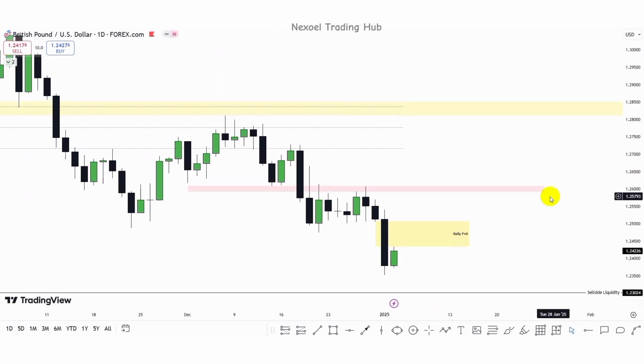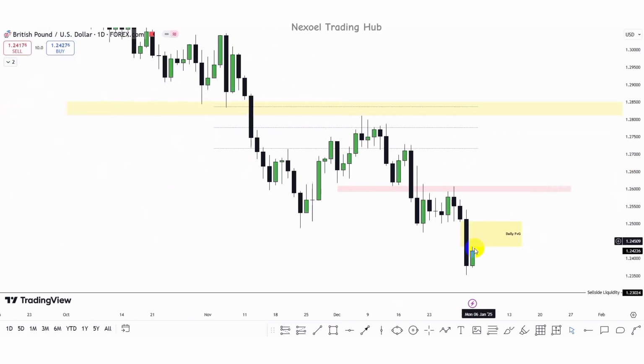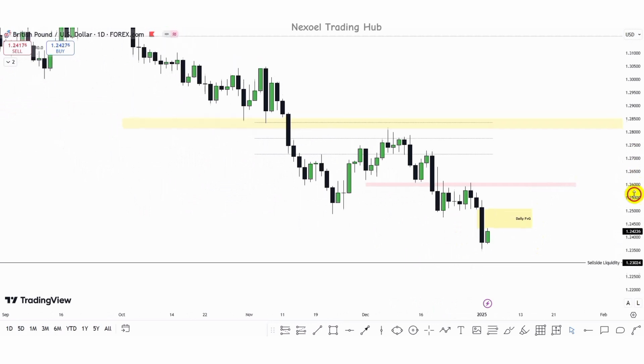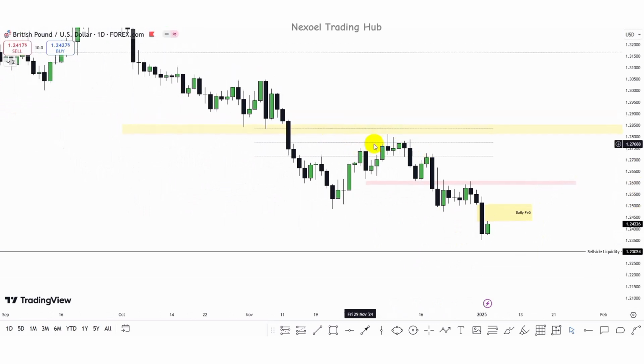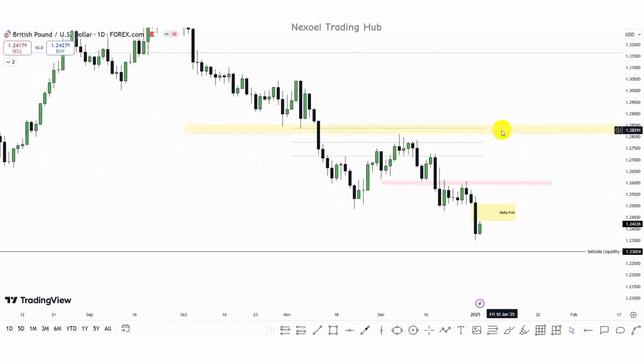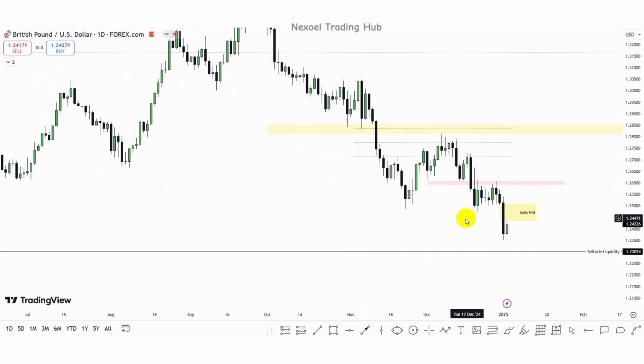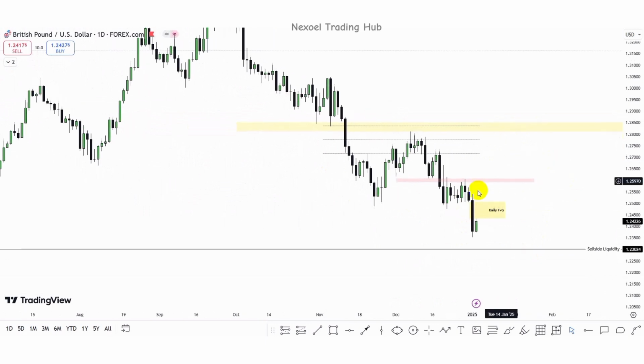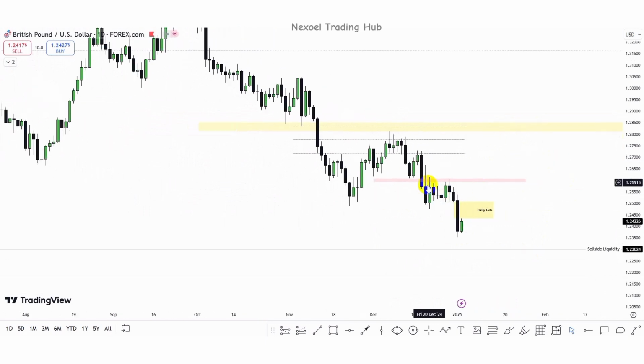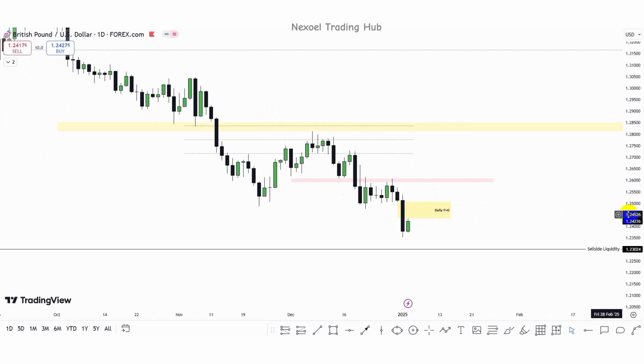So here in the daily time frame, we can see we have this fair value gap. You can see in the daily time frame, the weekly fair value gap zone and the monthly fair value gap zone. You can see how price returned, took out this buy side liquidity and continued bearish to the downside, and we have this break of structure. Here we have the pullback before the break of the swing low point. Price created this fair value gap.